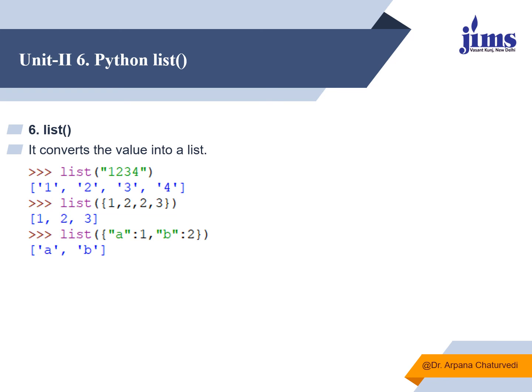Suppose you have passed 1, 2, 3, 4 in double quotes, it will convert it into 4 elements, all separated by comma, all having different index positions. If you write a repeated value, it will just omit one value and convert it into a list. If you pass a dictionary type of value, then again it will convert it into a list. It will omit this :1 and :2.